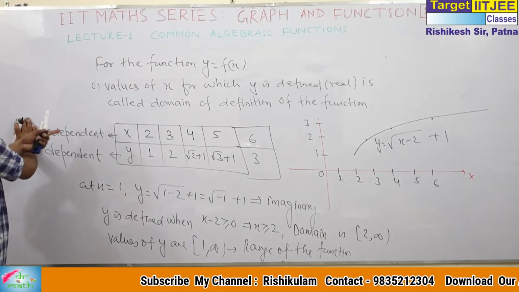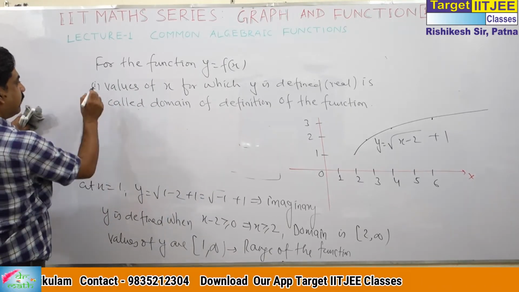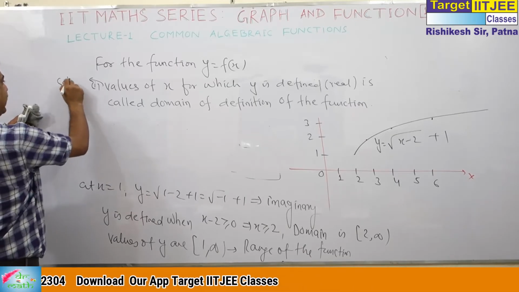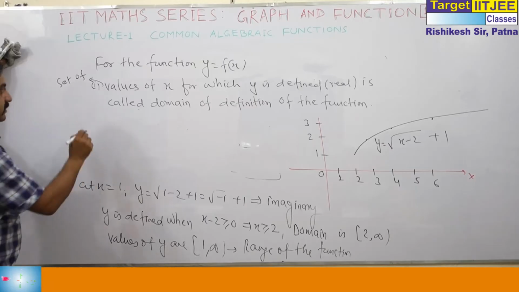And what is the range? Let me erase this one. It's better to write set of values of x; set of values of x is the more correct language.